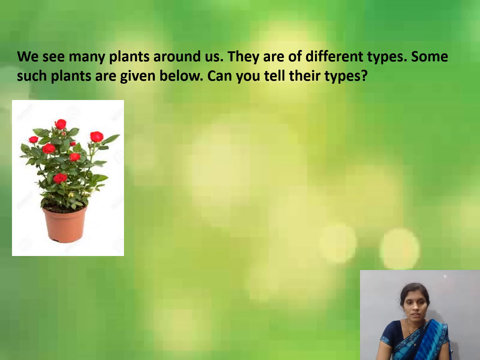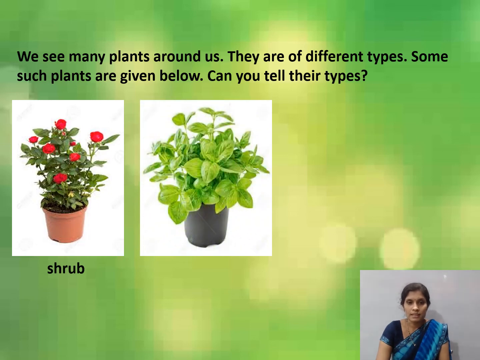Yes, identify which type of plant is this, children? Rose plant is which type of plant? Yes, shrub or bush. Next, basil. Basil is which type of plant? Yes, children, tell me. Herb. Yes.